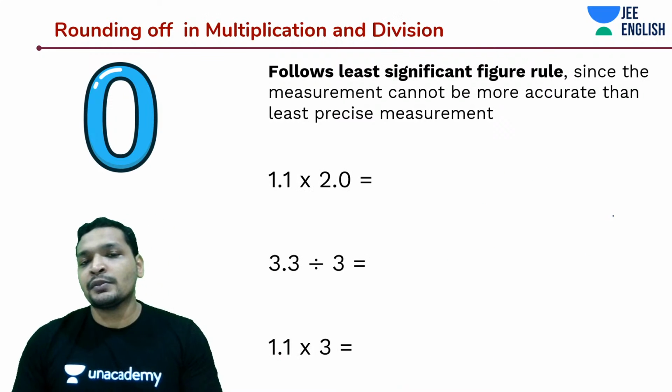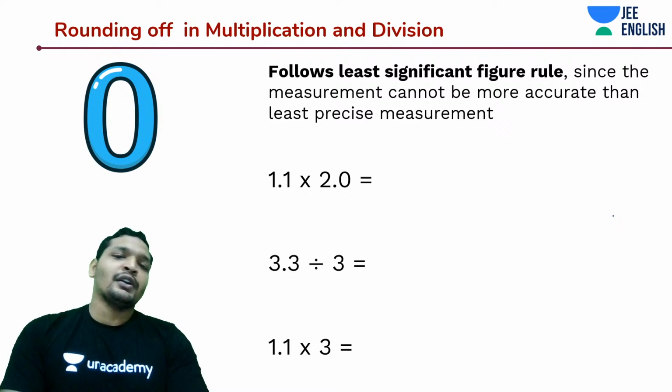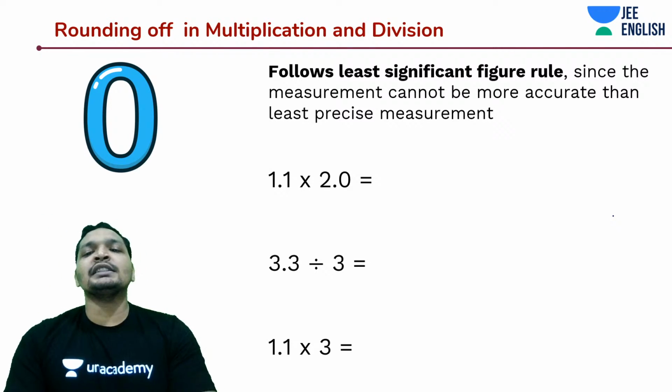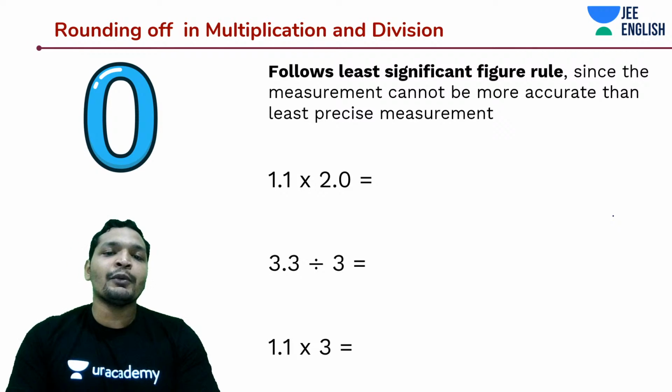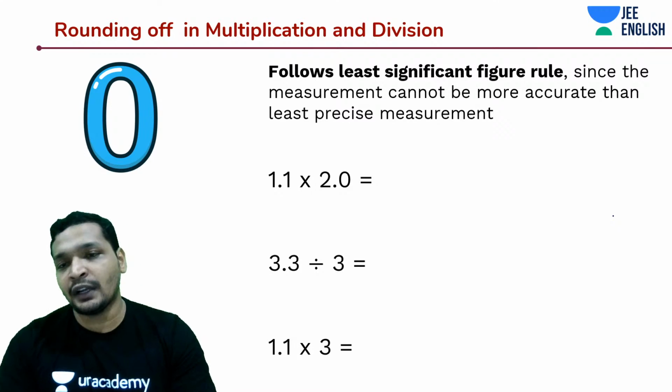You can find more problems on this, maybe we'll bring it up in DPPs, but now we are going to explore the concept of rounding off in multiplication and division. When I'm talking about multiplication and division, it does not follow the decimal place rule, but rather it follows the least significant figure.